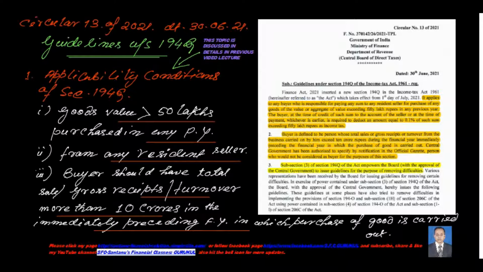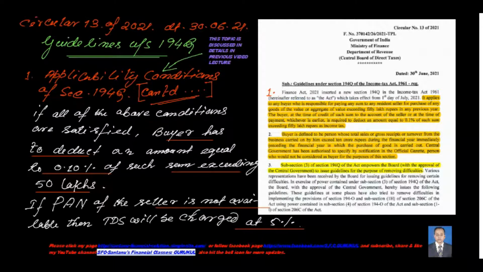Now, to start with, I am giving you the simple application conditions that I have discussed in greater detail in my previous video lecture. There are 3 conditions to apply section 194Q. Number 1, the purchase value of the goods should be more than 50 lakhs in any previous year. Number 2, the goods should be purchased from a resident seller. Number 3, the buyer should have total sales, gross receipts or turnover of more than 10 crores in the immediately preceding financial year in which the purchase of the goods is carried out.